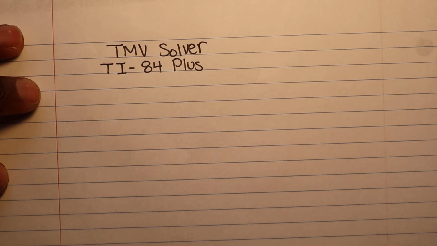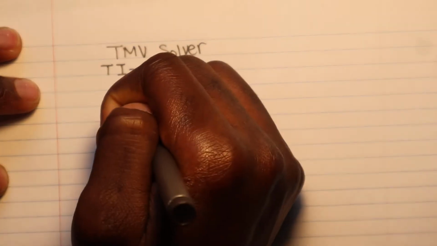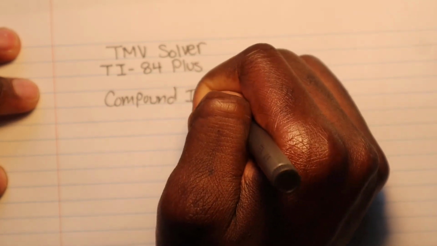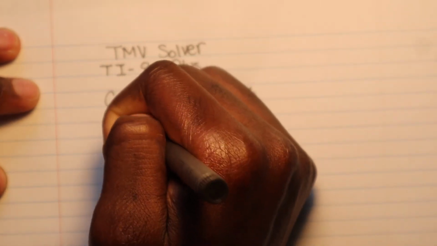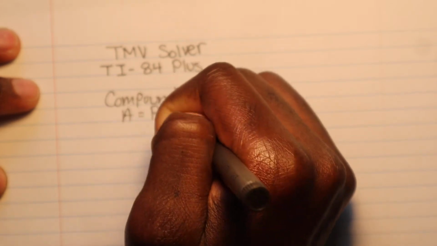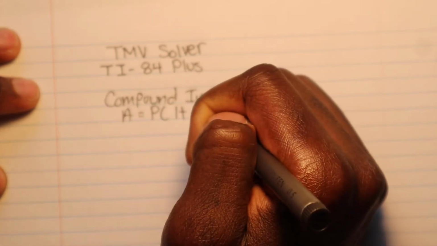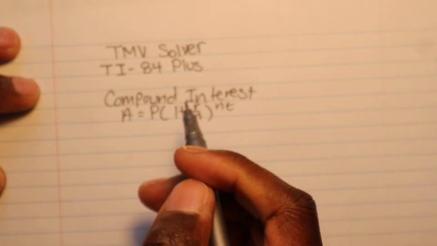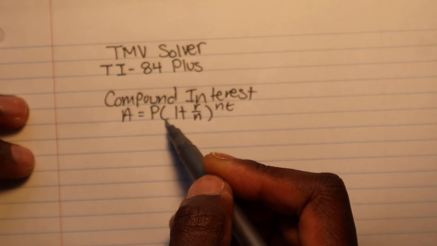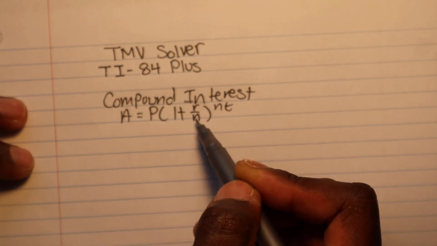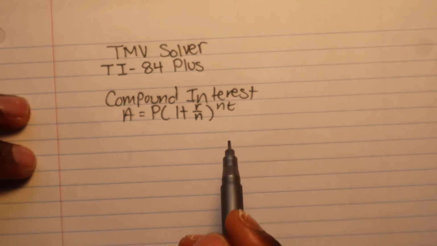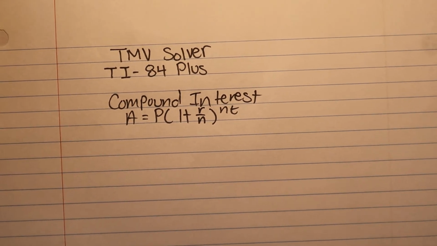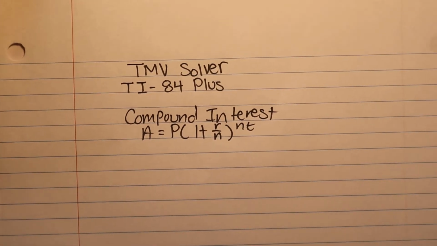first things first, if we have compound interest, it's best if we know what the formula is. That's always the rule of thumb. So we have something like this: A equals P times (1 plus r over n) to the power of nt. Okay, so keep that in the back of your mind.